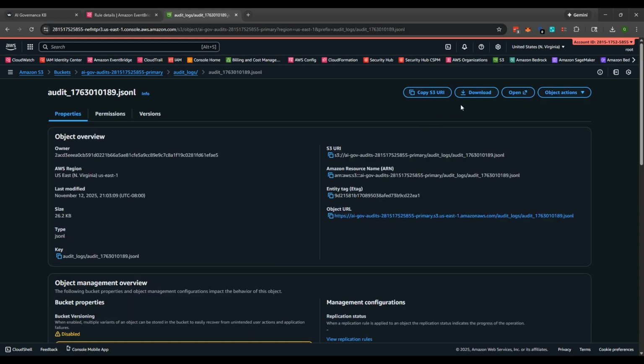So I can just go to this, download it, and open it up here. And I'll just use Visual Studio Code. And what you see here is all of the testing that I've done, but each new file will have the previous Q&A that was submitted to this S3 bucket for evidence. So this is the latest and greatest right here, okay?